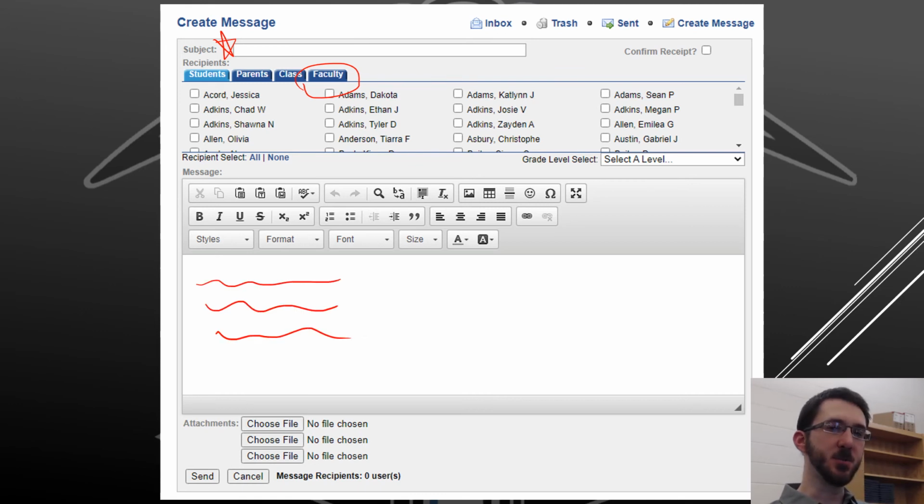If you need to attach a file like an assignment, you can go down here, click Choose File, navigate to wherever that file is stored, and attach it that way. If it's stored on OneDrive, you may have to download it from OneDrive to your computer first, in the Downloads directory, and then attach it. I'm not 100% sure on that, but that seems like what would probably happen. I don't think you can attach from a cloud storage location. After that, just click Send.